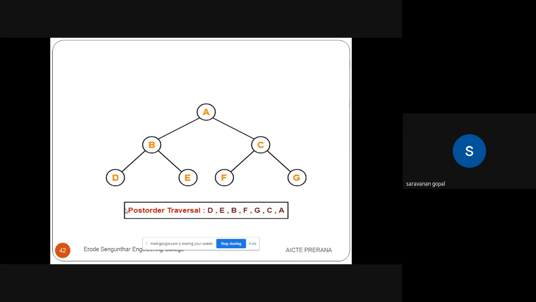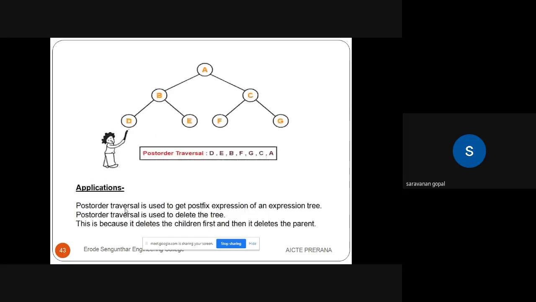Then left side is over. That is B, D, E is over. Then go for right side. Right side is also over. C, F, G is over. Then we look into the root node. So root node is now A. So our procedure of post-order tree traversal is D, E, B, F, G, C, then finally A is the visited node.